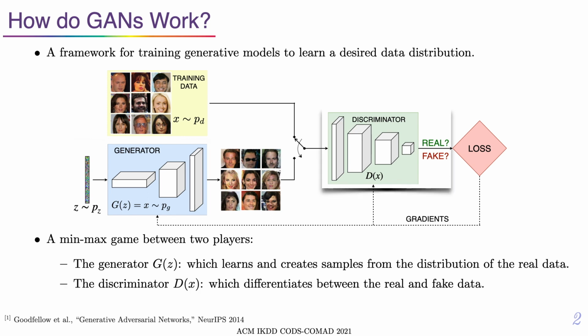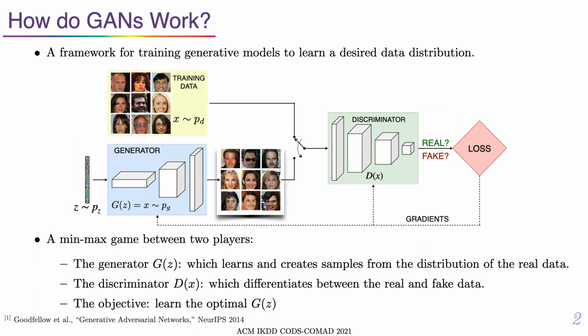The discriminator network is a two-class classifier. Its task is to differentiate between the real and generated samples. The game is as follows. The discriminator aims to identify fake images, learning an optimal classifier on the input images it is fed. The generator is constantly trying to outsmart the discriminator, creating samples that are continually harder to classify by the discriminator. The objective is to learn the optimal generator, one that creates samples that are indistinguishable from the reals, ultimately confusing the discriminator.